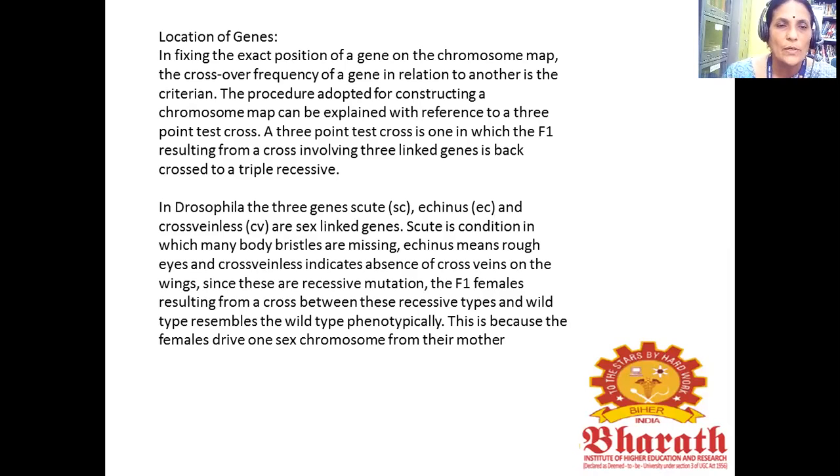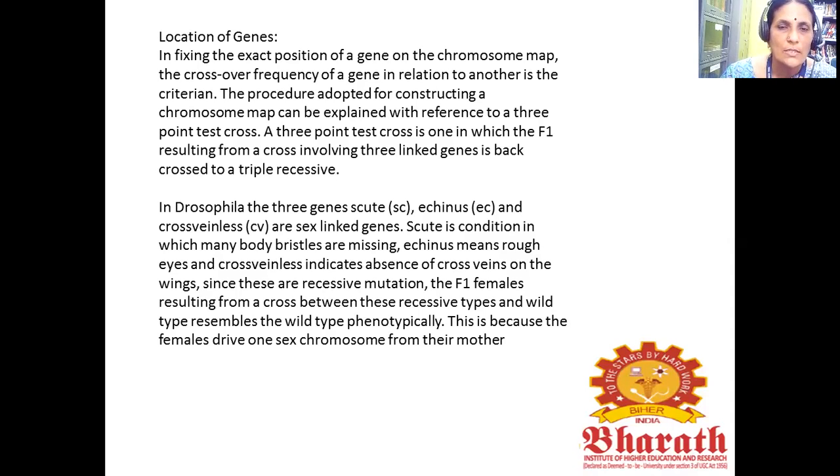So in Drosophila, the three genes scute, echinus, and crossveinless are sex-linked genes. Scute is a condition in which many body bristles are missing. Echinus means rough eyes, and crossveinless indicates absence of cross veins on the wings.